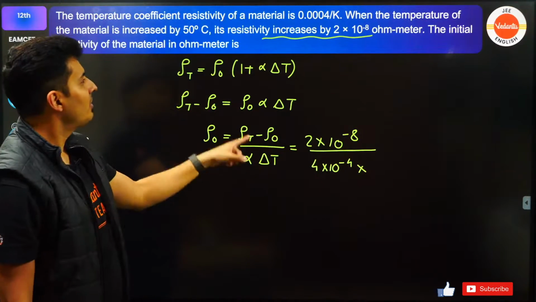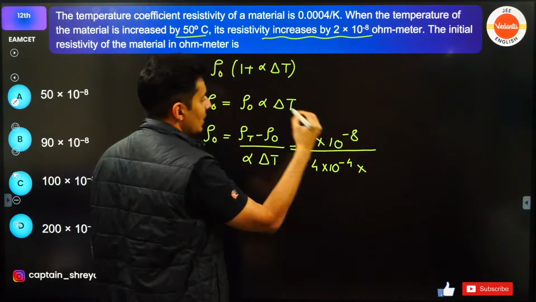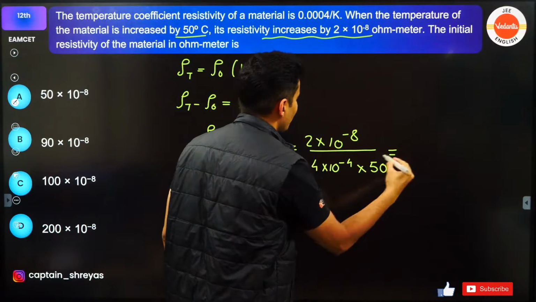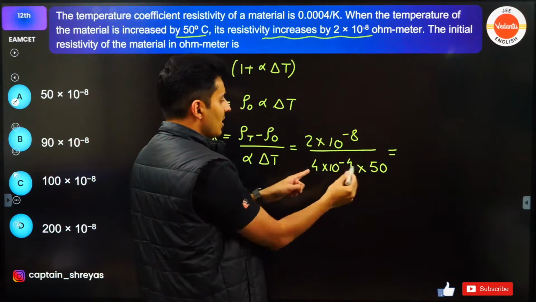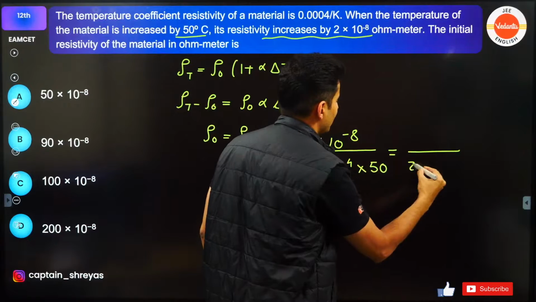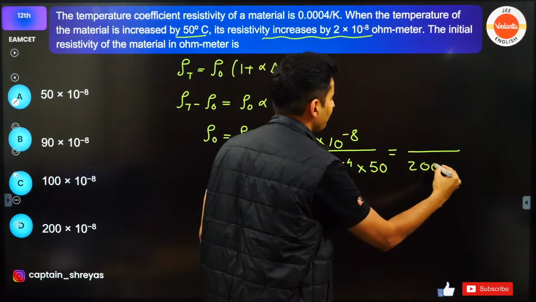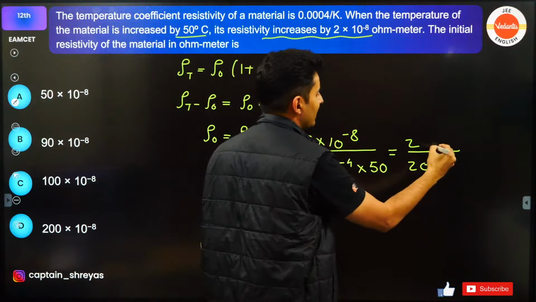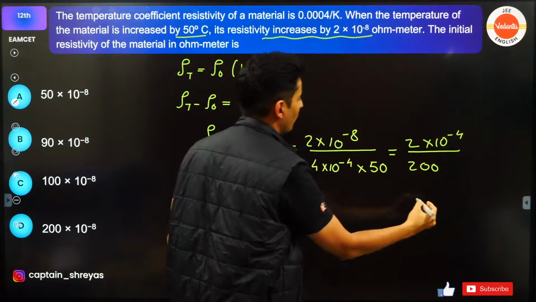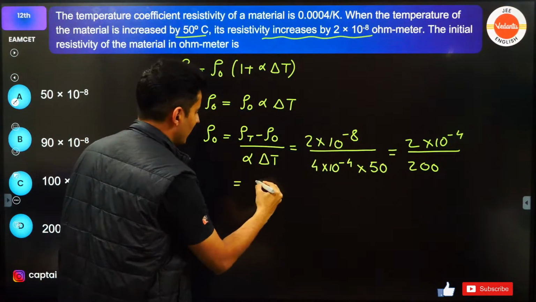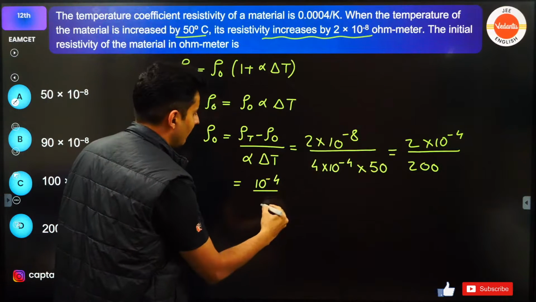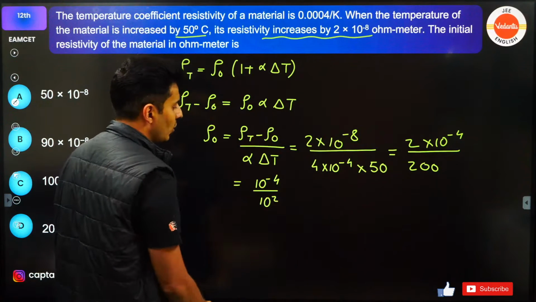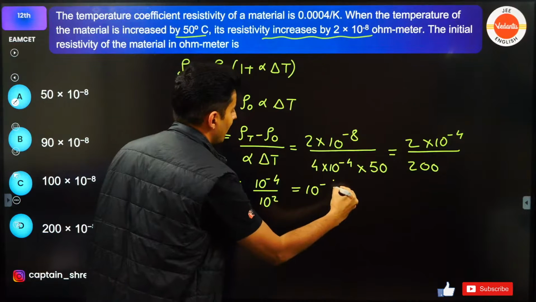Change in the temperature is 50 degrees Celsius, so put 50 over here. Now 50 into 4 is nothing but 200. This 2 will be there on the top. 10 to the power minus 8 and 10 to the power minus 4 will cancel, it will become 10 to the power minus 4 divided by 10 to the power 2. So this will become 10 to the power minus 6.